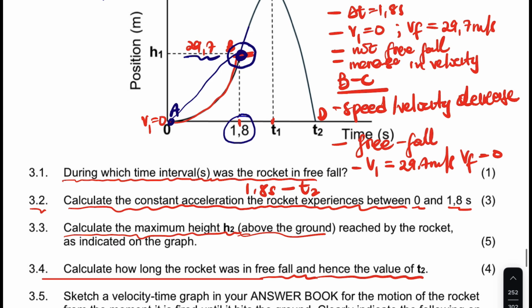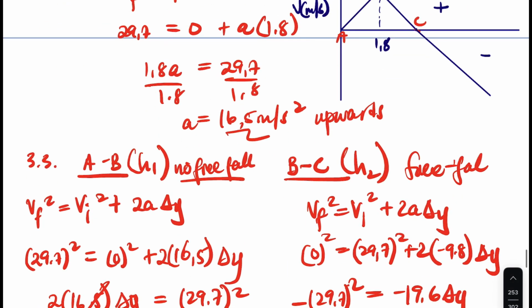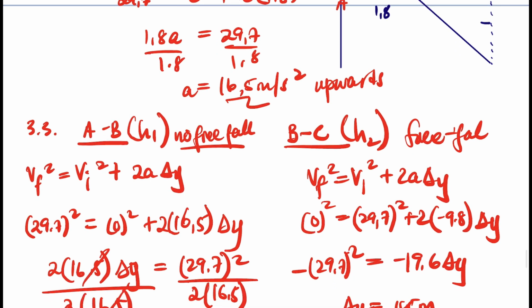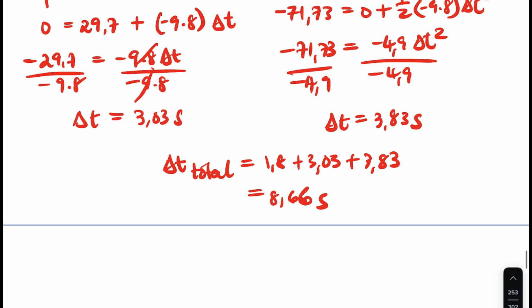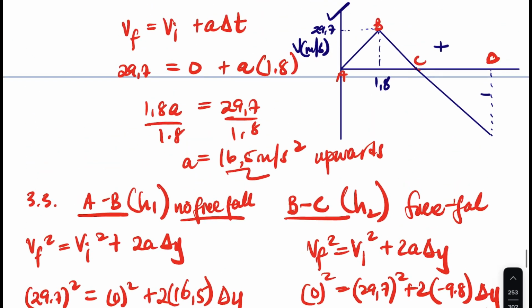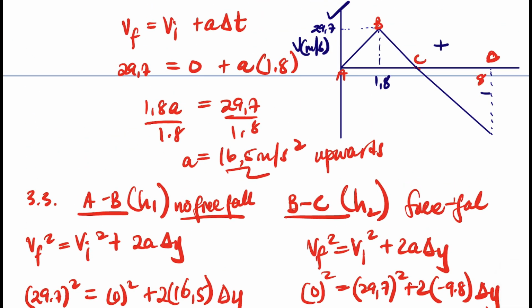We need to show the T2 when it crashes on the ground. It crashes on the ground at point D, right? What was the time at point D when it reached the ground? It's 8.66.